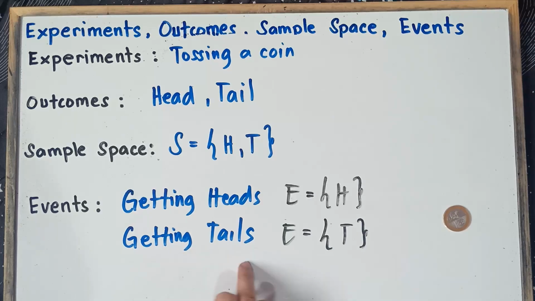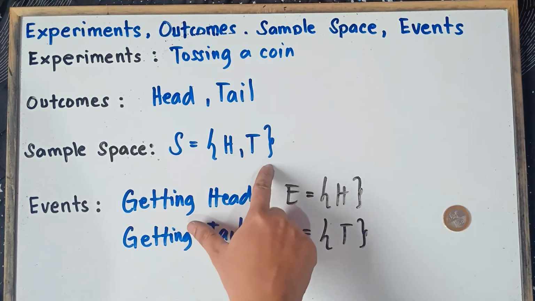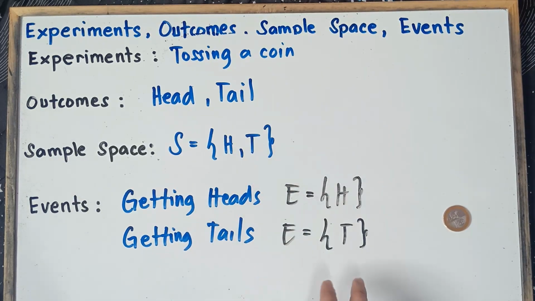And then getting tails, we only have one T on the sample space, so therefore simply copy T. So that's the thing there, class, with regards to event. So let's proceed now to our third example.